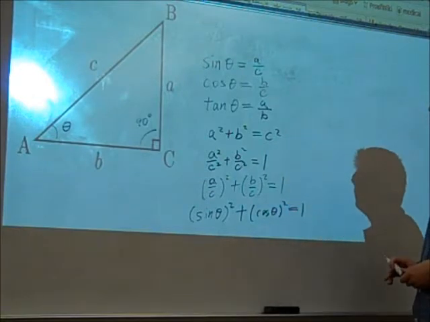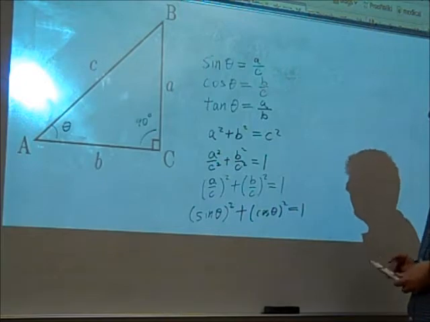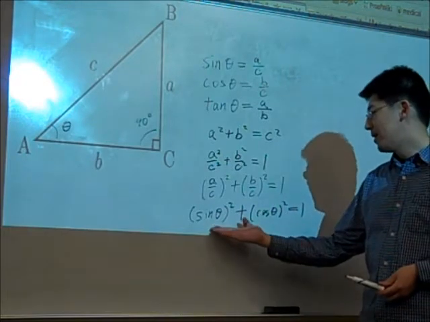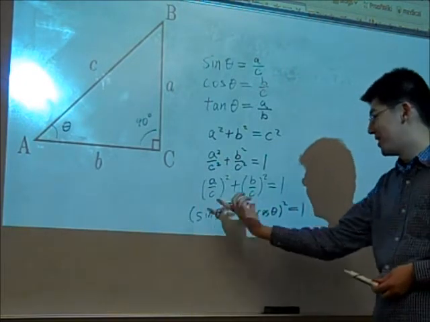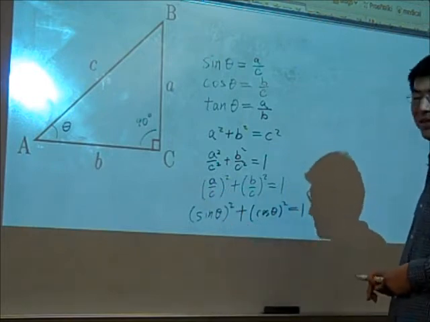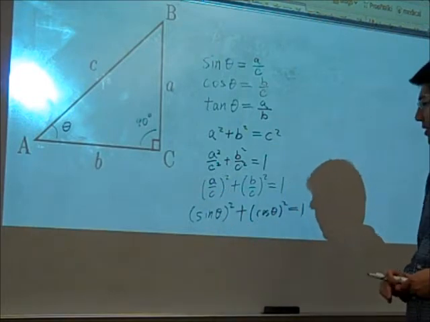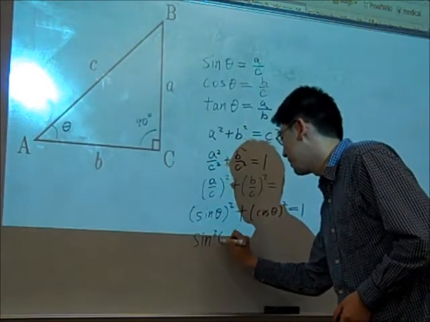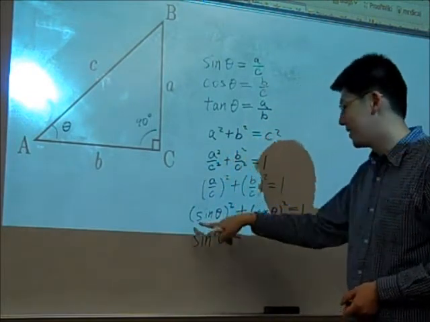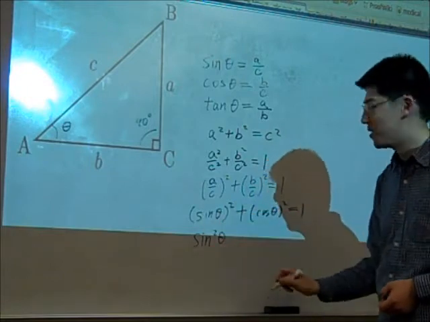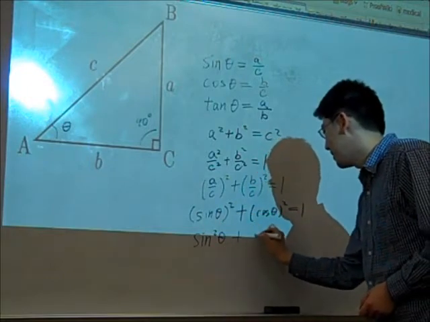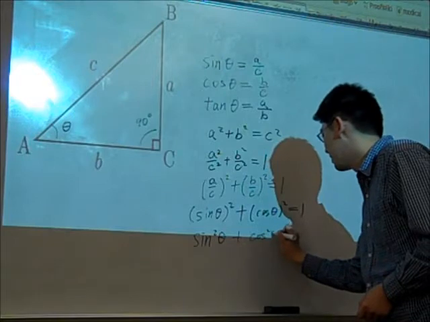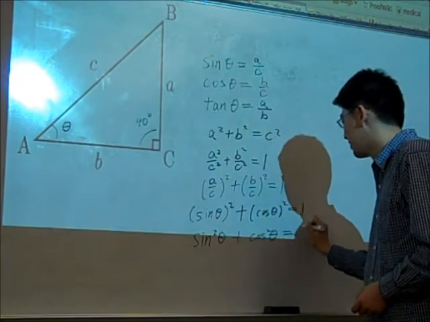Of course, a lot of times we don't really want to say sine theta parentheses squared. So mathematicians use a shortcut notation for functional notation, and they just write sine squared theta, and cosine squared theta, and that's going to be equal to 1.